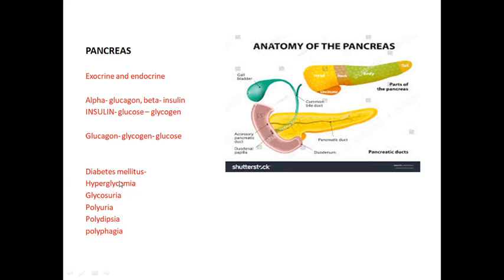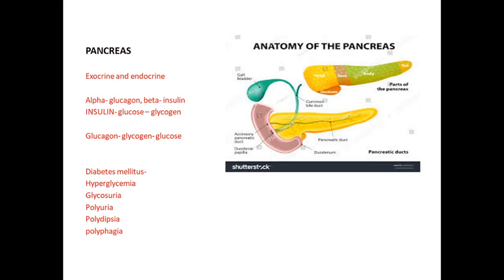Hyperglycemia means the blood sugar level will be increased. So all these things are increased. These are the characteristics of diabetes mellitus. If you have any diabetes patients among your relatives or friends, these are the problems faced by persons with diabetes mellitus.